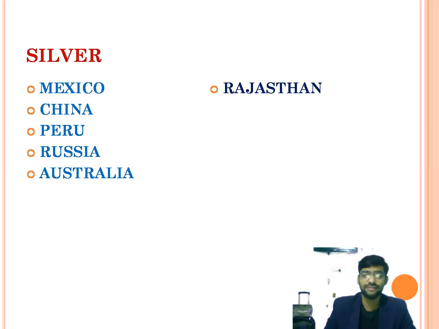Next is silver. Silver is used for making jewelries, ornaments. The countries like Mexico, China, Peru, Russia, and Australia are the leading producers of silver. And in India, we can see the presence of silver in Rajasthan.